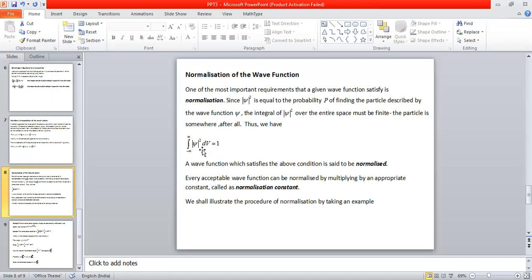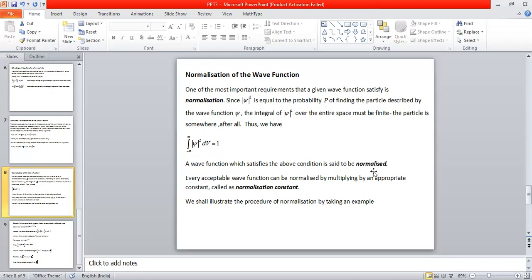So if a wave function satisfies this particular condition, if you take the modulus of the wave function, square it, and integrate that value over the entire region, from minus infinity to plus infinity, and if that integration value comes out to be equal to 1, then we say that the function is normalized. A wave function which satisfies this condition is called a normalized wave function.